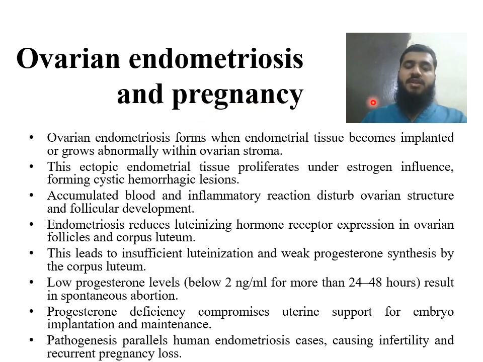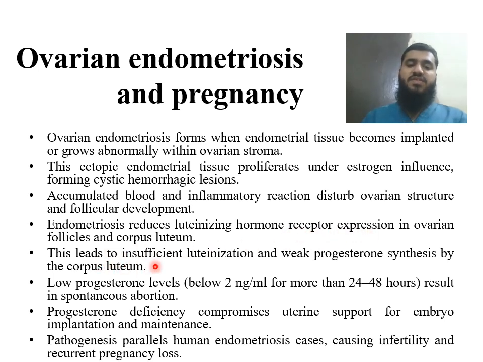Ovarian endometriosis and pregnancy. Ovarian endometriosis forms when endometrial tissue becomes implanted or grows abnormally within the ovarian stroma. This ectopic endometrial tissue proliferates under estrogen influence, forming cystic hemorrhagic lesions. Accumulated blood and inflammatory reaction disturb ovarian structure and follicular development. Endometriosis reduces luteinizing hormone receptor expression in ovarian follicles and corpus luteum.